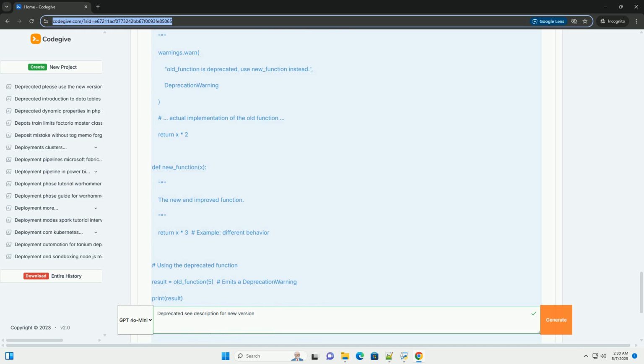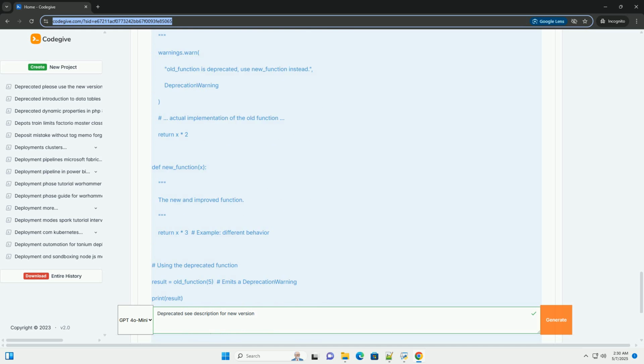Provide migration guides: create detailed migration guides that explain how to switch from the deprecated code to the new code. Version control: use semantic versioning to indicate breaking changes, including deprecations that lead to removals, in your releases. Python example of deprecating a function. JavaScript example of deprecating a function.